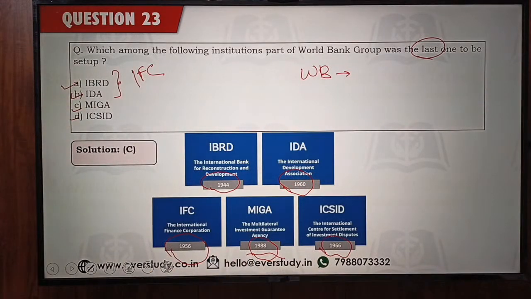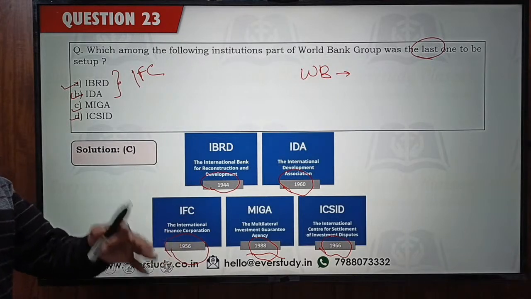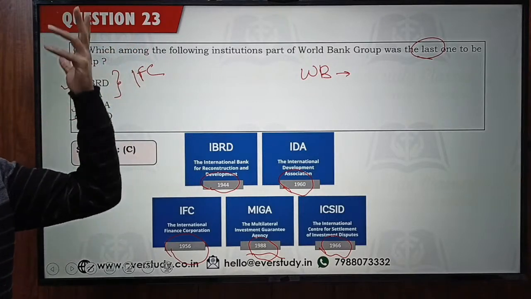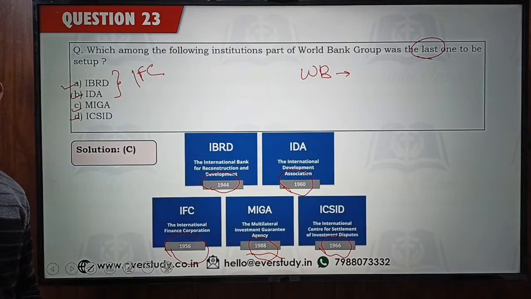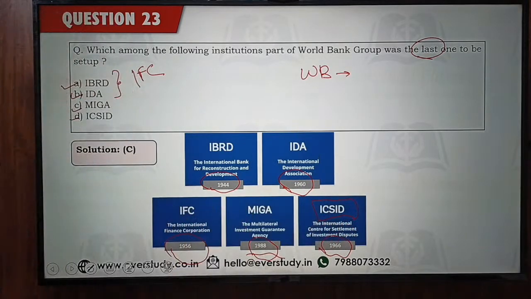Can you guys tell me, out of these 5 institutions, India is not a member of which of these? इंडिया इनमें से किनका मेंबर नहीं है? हाँ, आप सभी बता रहे हैं कि सर ये सीक्वेंस है, ये ईयर्स हैं। IMF is separate. World Bank and IMF, they are referred to as Bretton Woods twins. That's a separate thing. ICSID. इंडिया ICSID का मेंबर नहीं है। रेस्ट अदर्स का इंडिया मेंबर है, ICSID का नहीं है।